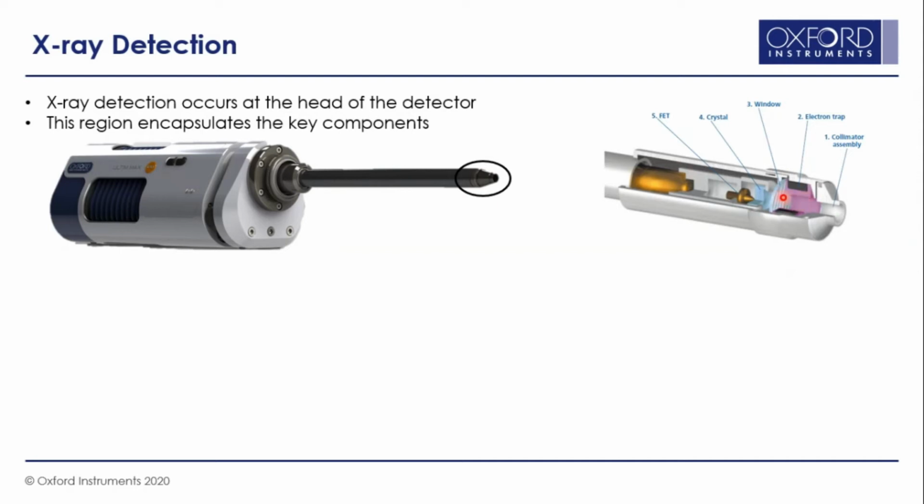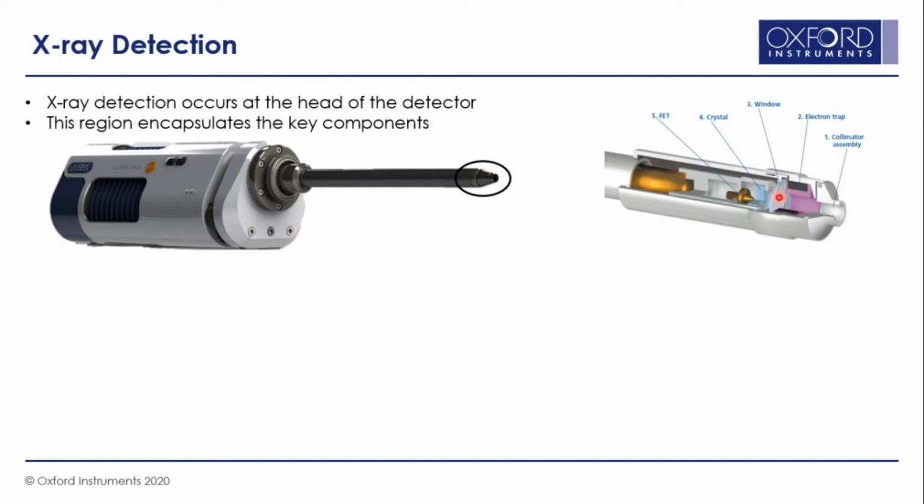Then comes the window. This window is also a very important component of the EDS detector. The EDS detector has a sensor which is always kept in a vacuum environment. Behind the window you have the vacuum, but this detector is connected to the SEM specimen chamber. In the chamber you either create a vacuum or you vent out to change the specimen. So this area goes to atmosphere and you start evacuating again. The window isolates these two vacuum regions, so it maintains the vacuum inside the detector, and this is a very important component.